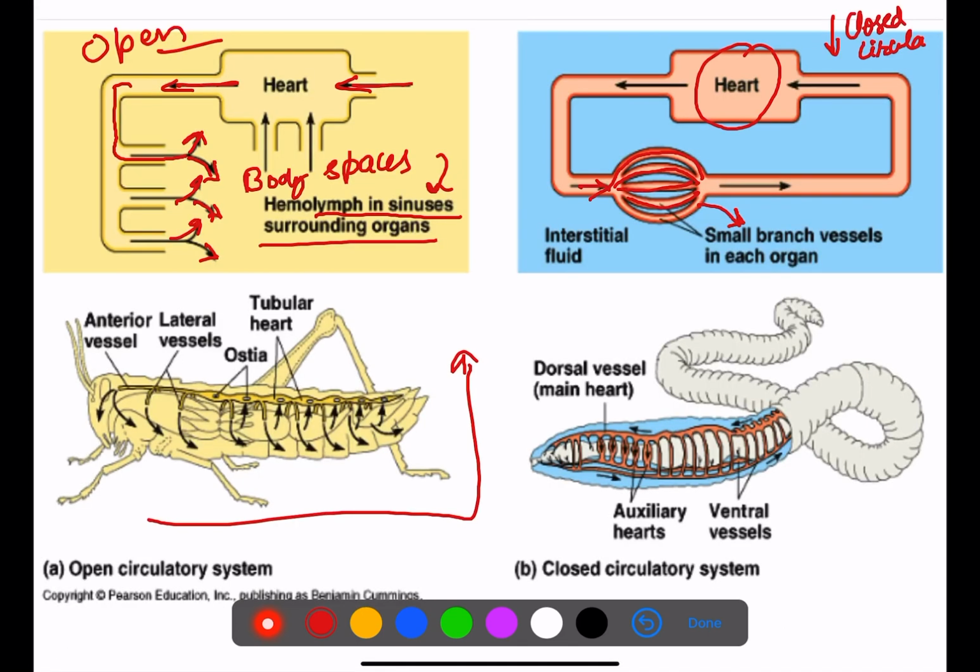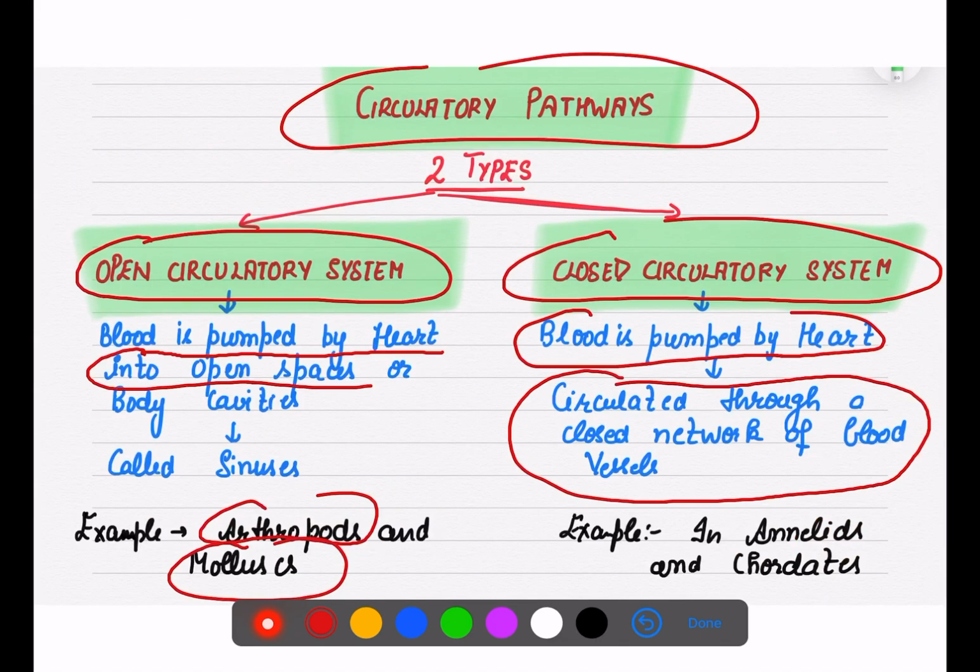Small branches move into each organ. Closed circulation is observed in annelids as well as chordates. In chordates, like mammals, they have a closed circulatory system.